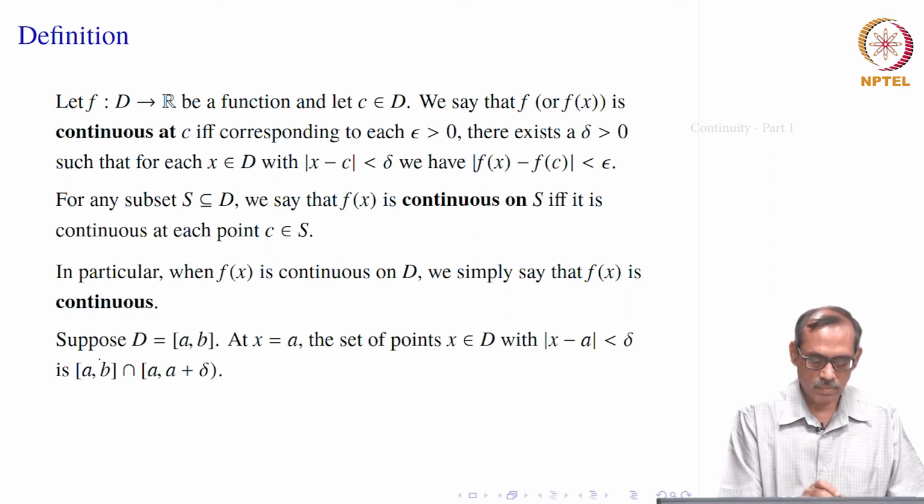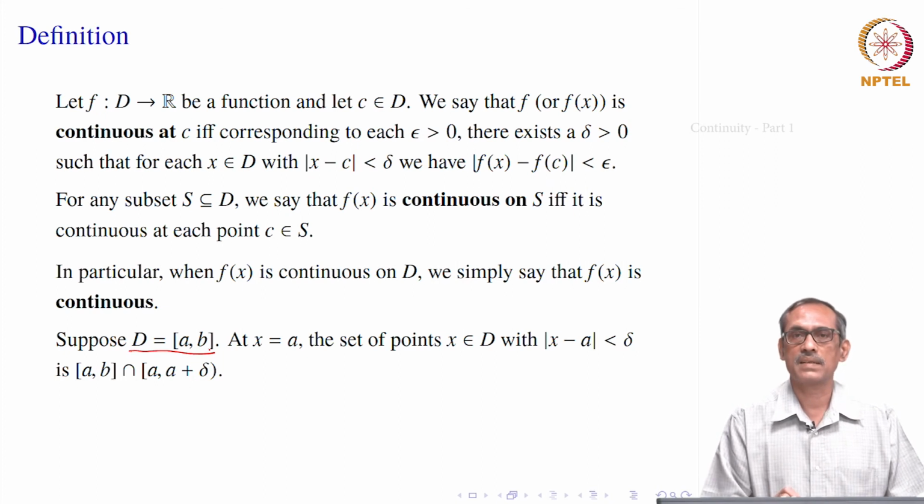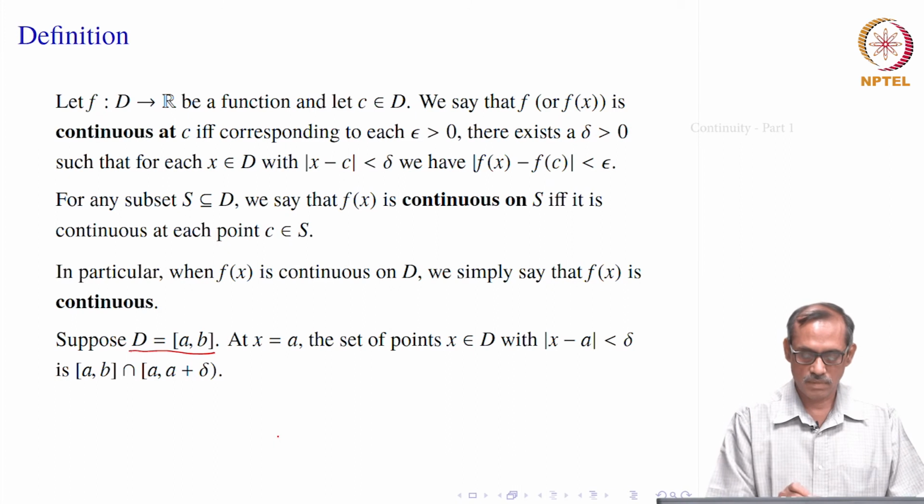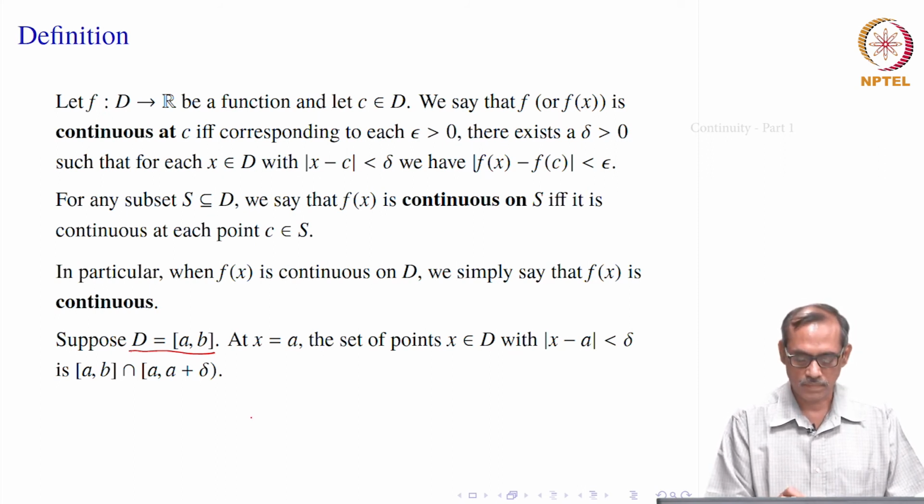Okay. So, suppose in particular, because this is what we will be interested in, that the domain of definition of the function is an interval, maybe a, b both closed, maybe one of them is excluded, so that it is semi open, or maybe both are excluded, so you get an open interval. This type of sets we will be considering as the domain of our function.